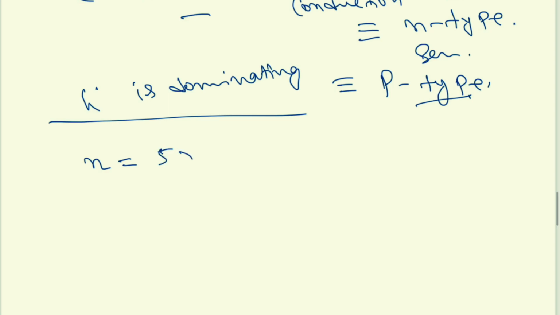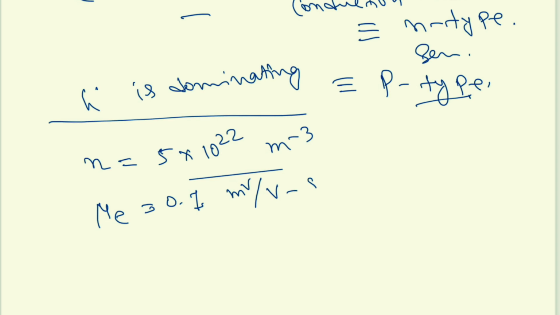So that would be 10 to the power 22 per meter cube, that is the concentration. The mobility of the electron is given as 0.1 meter square per volt second. As holes are not dominating, the hole mobility is not required in this case, right?